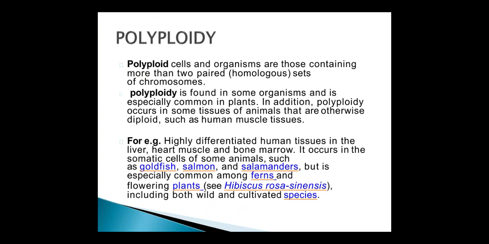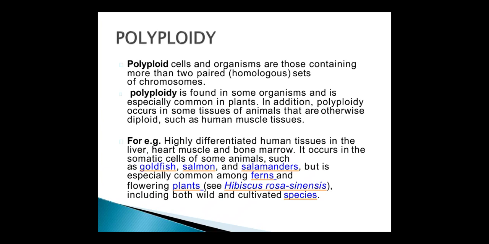Polyploidy. Polyploid cells and organisms are those containing more than two paired sets of chromosomes. It is found in some organisms and is especially common in plants. In addition, polyploidy occurs in some tissues of animals that are otherwise diploid, such as human muscle tissues. For example, highly differentiated human tissues in the liver, heart muscle and bone marrow.